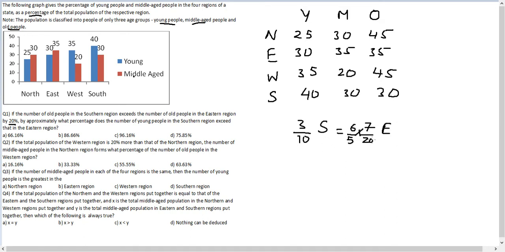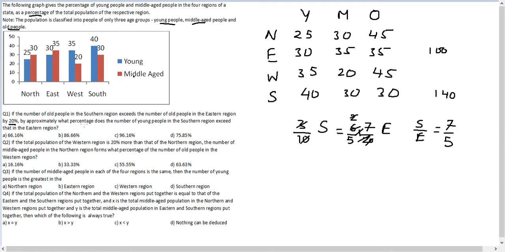So we've reached this place. This 0 and this 0 will get cancelled. This 3 and this 6 will get cancelled to give me 2. This 2 and this 2 will get cancelled. Or you'd reach south by east is equal to 7 by 5. So if I take in the southern part there are 140 people, and in the eastern part there are 100 people. This ratio would get maintained.